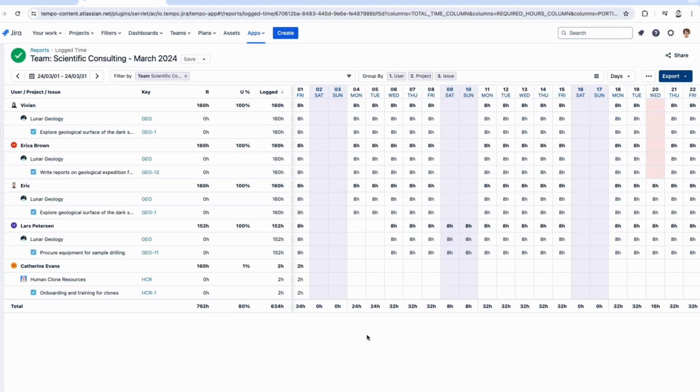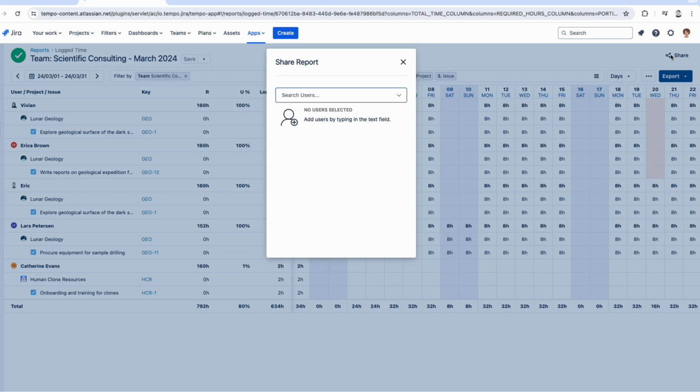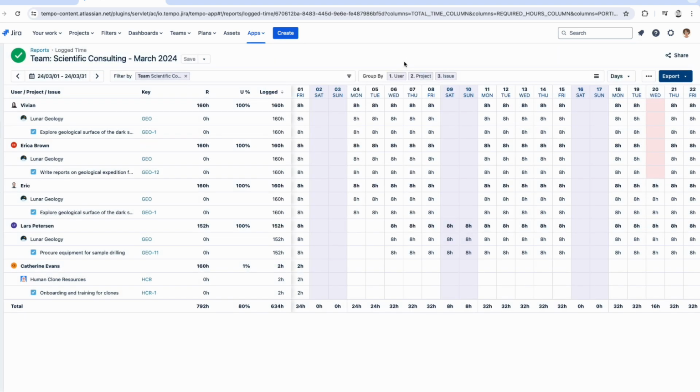A major reason for making reports is sharing them. You can click the share button on the top right to share your report. But note that these people need to have the same permissions as you to see that shared report. Sometimes that is not the case, so you can also export your report. Once exported as an XLS or CSV file, for example, you can send it to anyone who may need to see it, that is, anyone who doesn't have the same timesheets permissions as you.